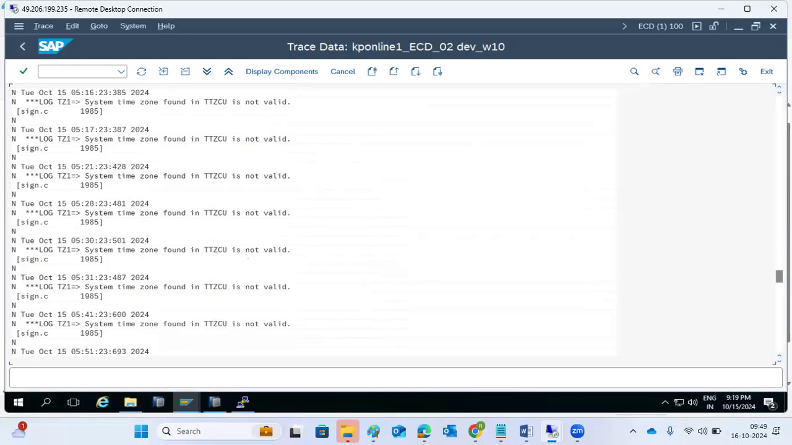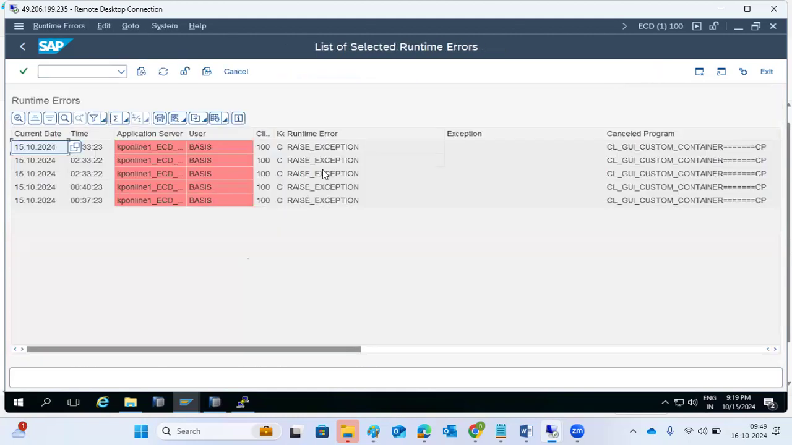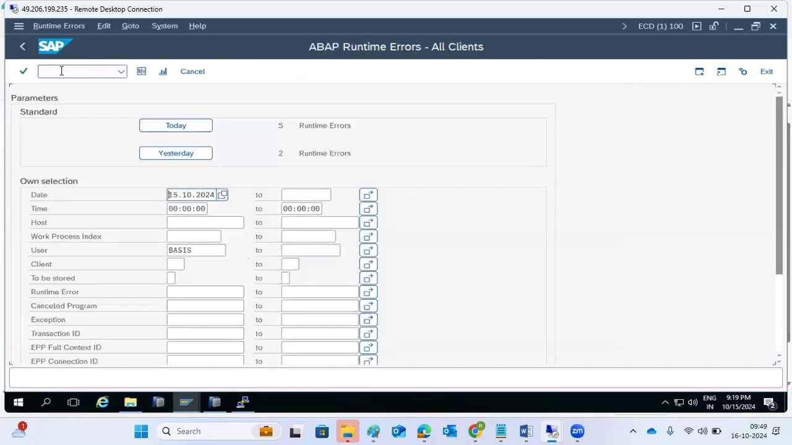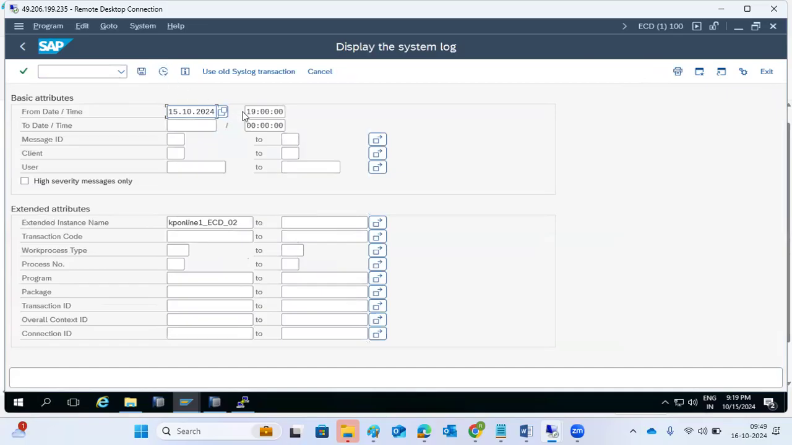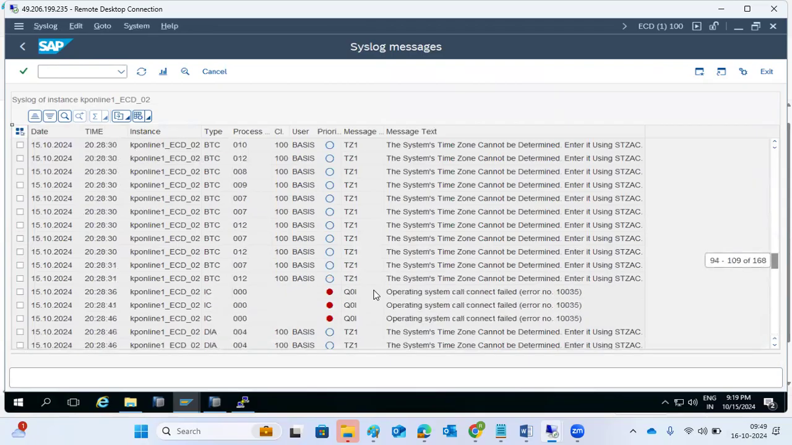Check the DB level, whether any folder got full or not. At the application level, also check whether any folder got full. We need to check the spaces. Are there any dumps generated related to this job? Go to ST22 and check. Are there any dumps today? Yes, there are some raise exceptions. Are there any system log errors at the particular time? Suppose around 19, any errors in the system log. If you keep checking all these transaction codes, somewhere we will get some clues about the exact error.